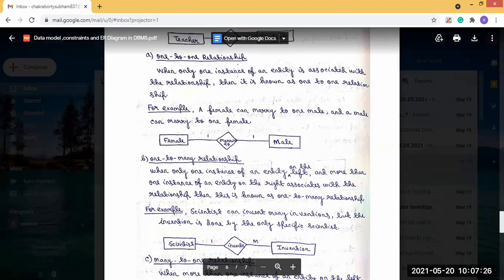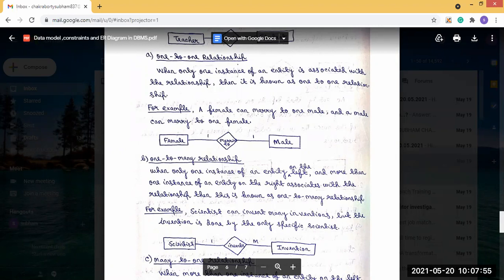Like teacher teaches student, yours and mine. The relationship is one-to-many, because I am a single person and I am teaching all of you. And vice versa, all of you are studying from me.